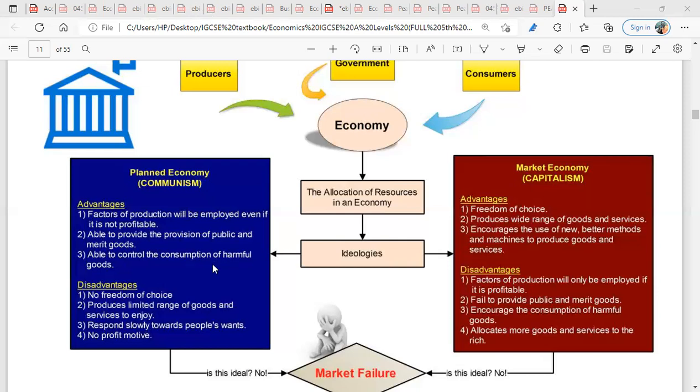The third one, able to control the consumption of harmful goods. Because government is in charge of what they produce, who to produce to, how to produce, they will not allow firms that want to produce goods that are harmful to the health. They will not allow them to produce. Is it clear?